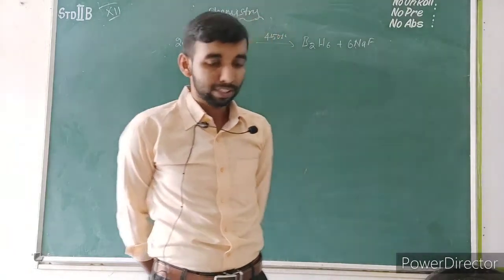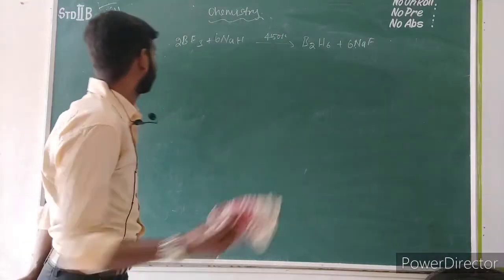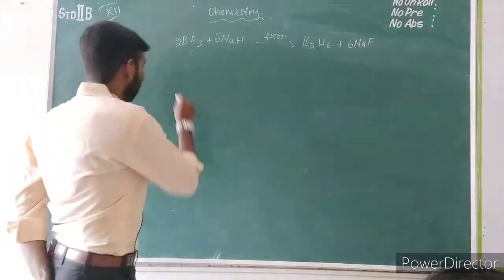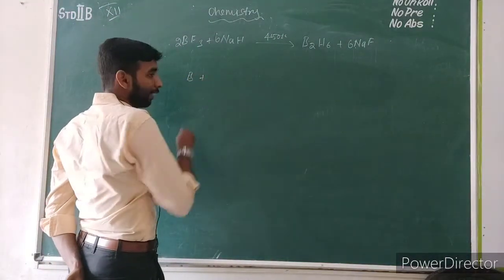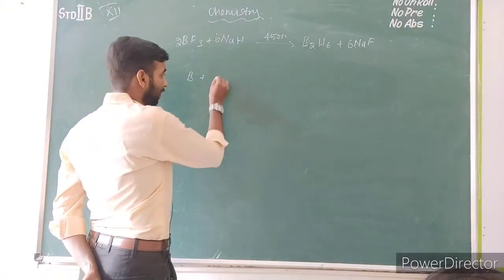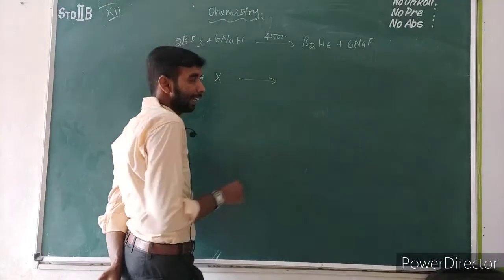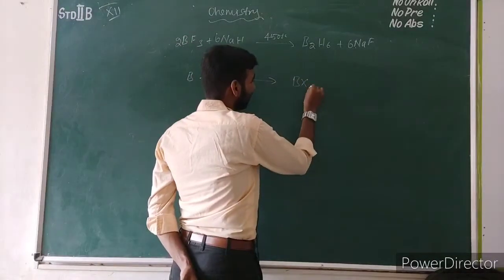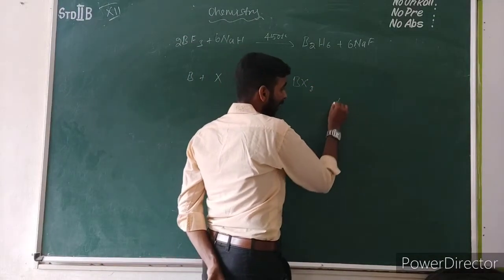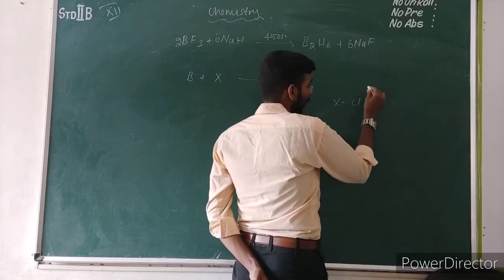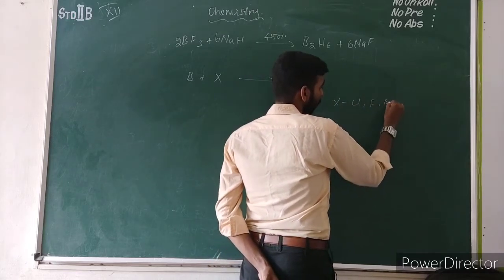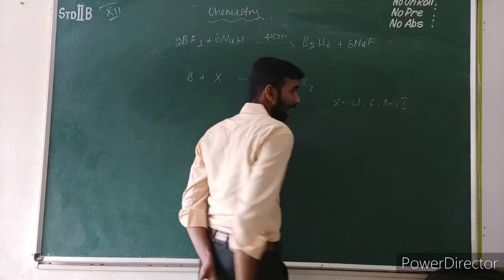You have to heat the mixture at very high temperature. This is boron. If you add the boron along with halogens, you will get the boron trihalide, that is BX3. X stands for fluorine, chlorine, bromine, and iodine.